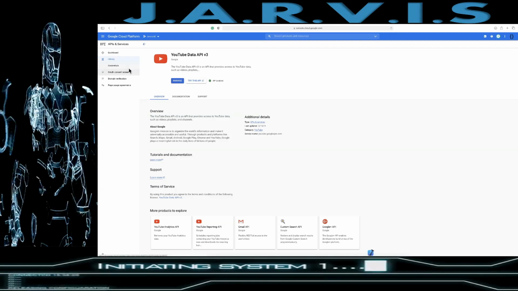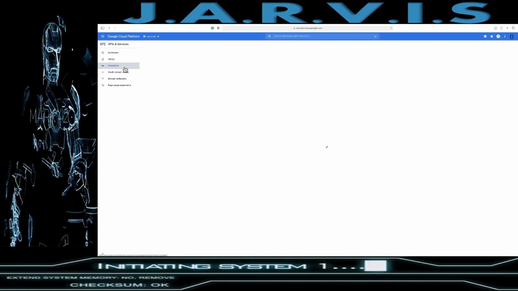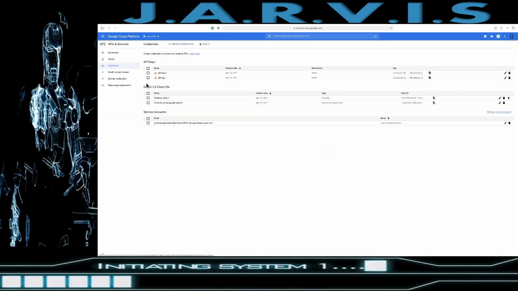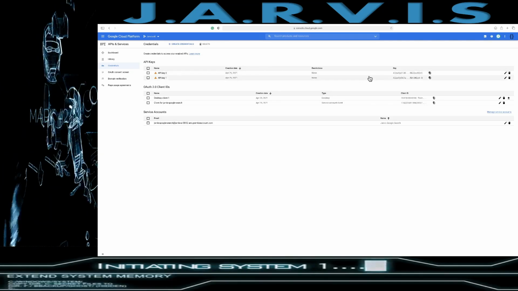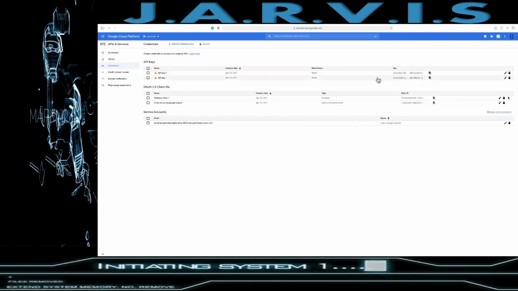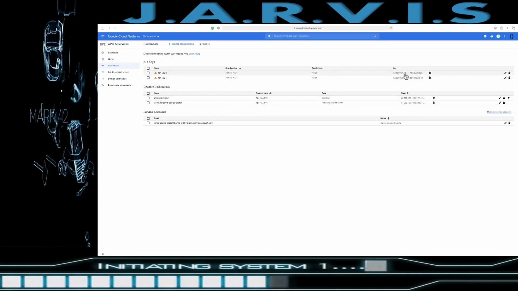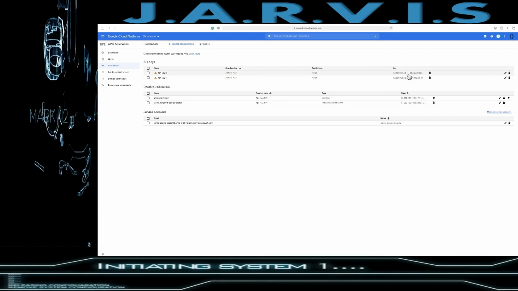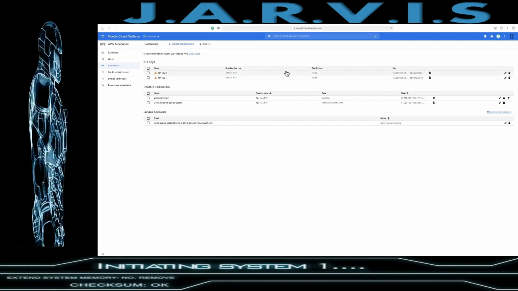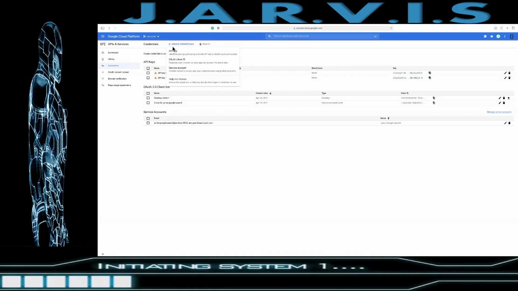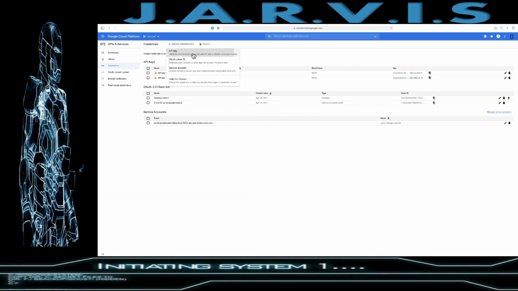After enabling this, just go to the credentials, and after going to this page, you need to create the credential. So I have created two APIs here, API 1 and API 2. And of course, you can't copy this or have the exact copy, because we have these dotted here. That is why I'm showing this console to you guys. So you just need to go to this API key.